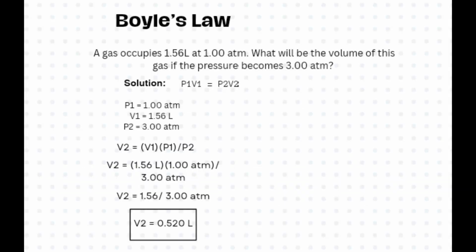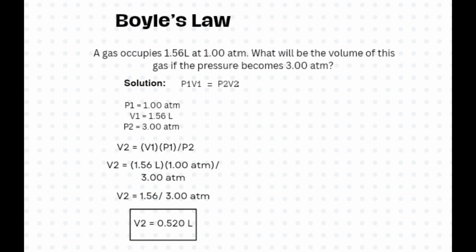A gas occupies 1.56 liters at 1 atm. What will be the volume of this gas if the pressure becomes 3 atm? So the givens are P1, V1, and P2. The thing that we need to find is V2, or the final volume. P1 is 1 atm, V1 is 1.56 liters, P2 is 3 atm. We need to use the formula of Boyle's law, which is P1 times V1 equals P2 times V2.